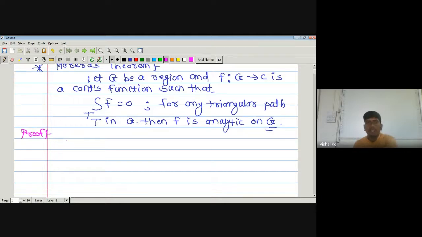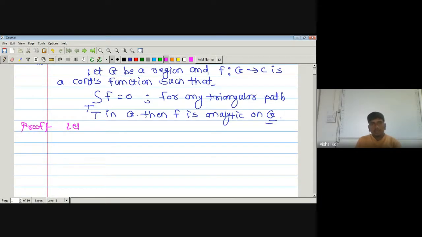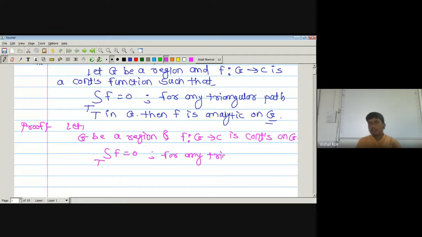Here we have G a region, and f from G to C is continuous on the set G, and also the integral over the curve T of the function f is equal to 0 for any triangular path T in G, and we know what a triangular path is.